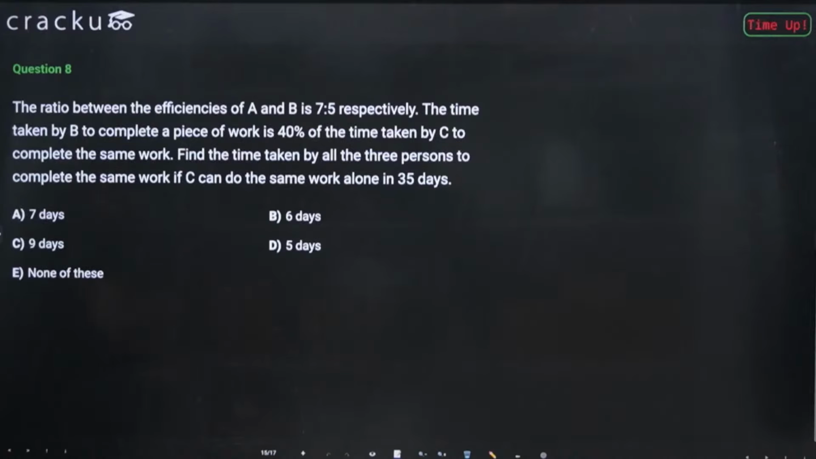Okay, so the time is up. I hope you must have tried this question. Yeah, Dushyant, your answer is 5. Let's see.